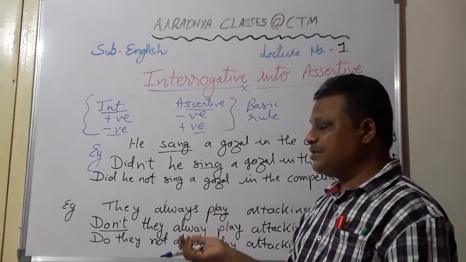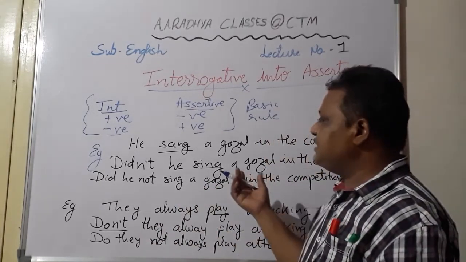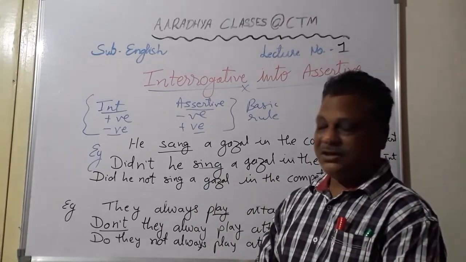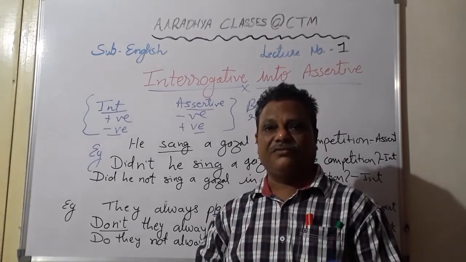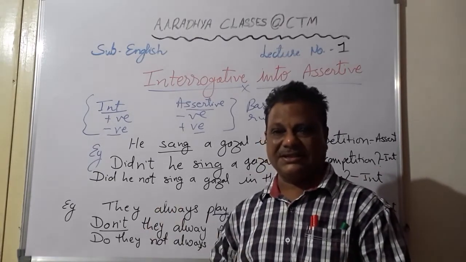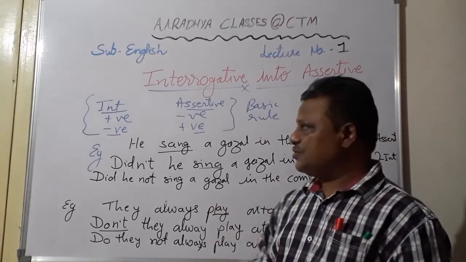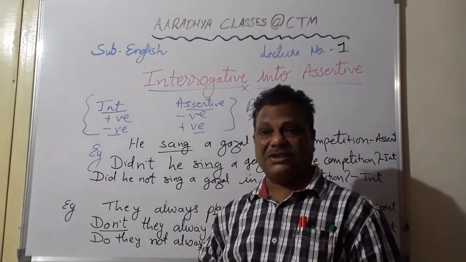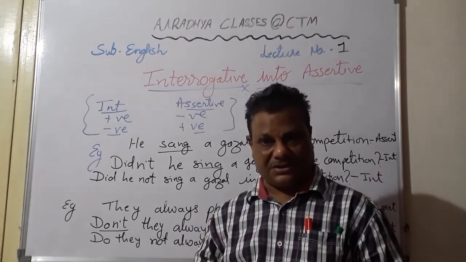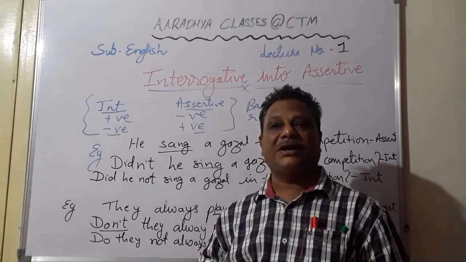So when you are asked to do the reverse, you will have to keep those changes in mind. Understood? So these three distinct types, students, keep in mind. I'll also give you a lot of practice of such sentences, so that it is crystal clear in your mind. So far that much is there. There are still different types of interrogative sentences which we need to convert into assertive. All those sentences we will see in my next video.